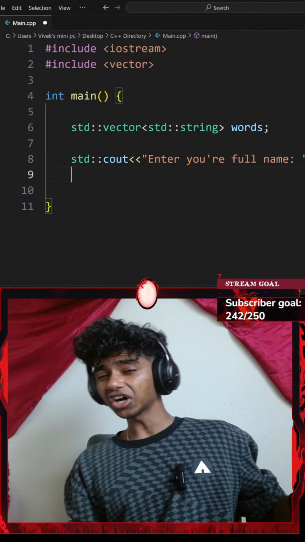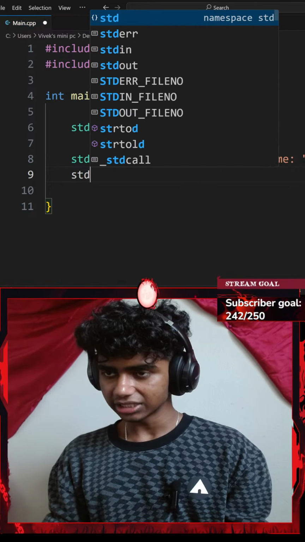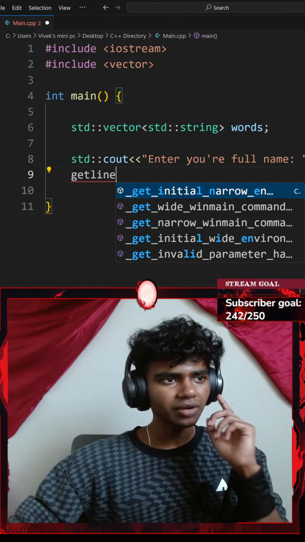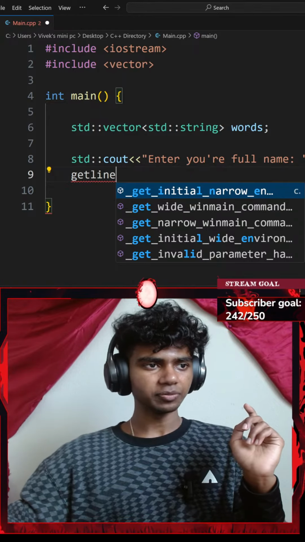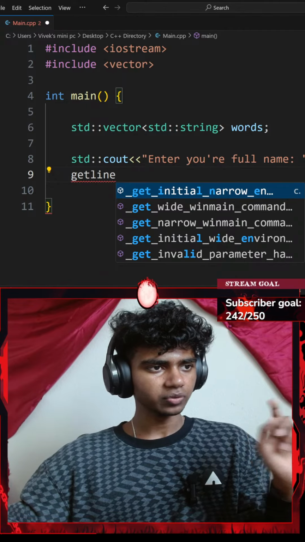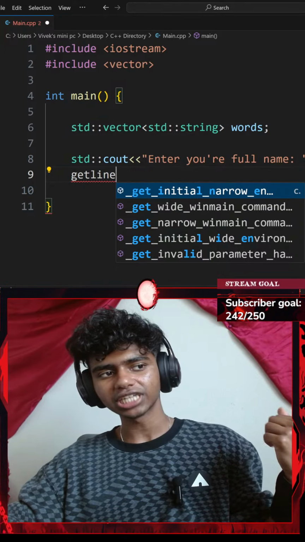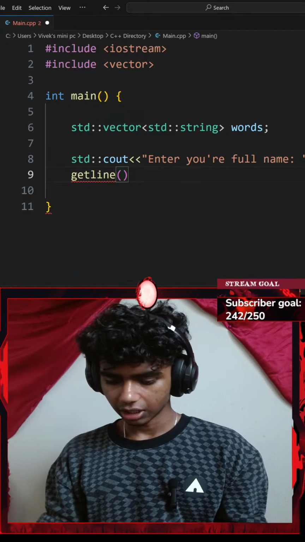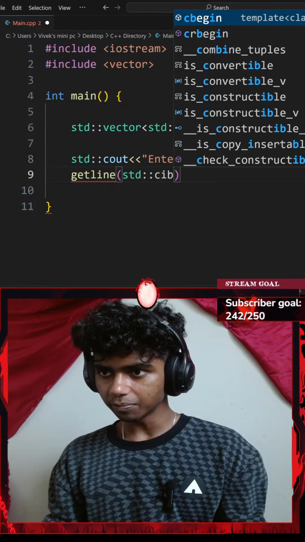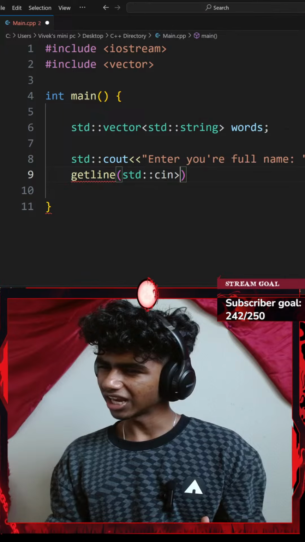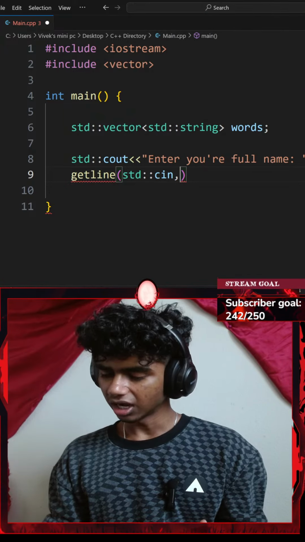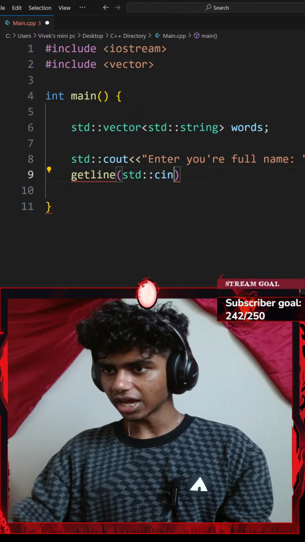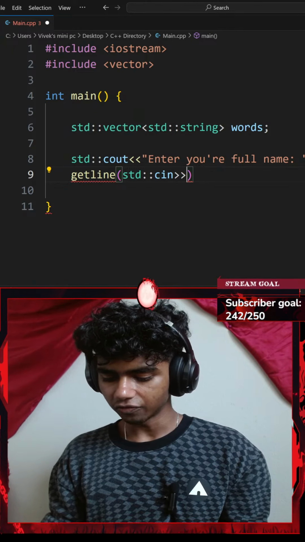instead of a standard console input, I'm going to be going with a getline function. Is this how we use the getline? Or did it have to be something else? I might just look at the reference real quick. Okay, so it is just getline, and then I go with standard console input with my name variable. Okay, so I'll go with a standard console input with an extraction operator. I don't think we need extraction operator, did we? Okay, we did need. Okay, so standard console input with an extraction operator of my name variable.